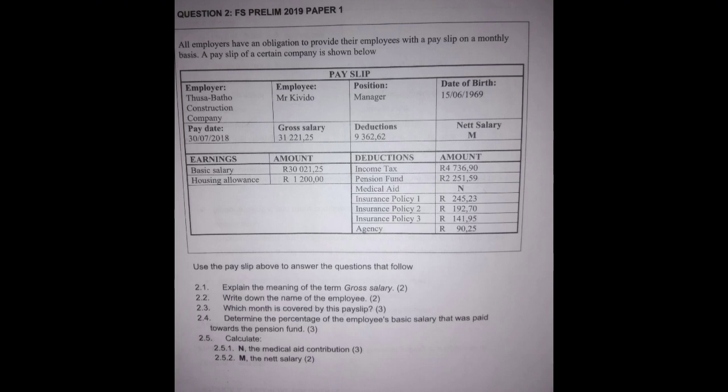The reason why we used the deductions in this question is that it's asking for the medical aid contribution. That means the medical aid, the N here, is already included in the 9,362.62, but they did not write it here.